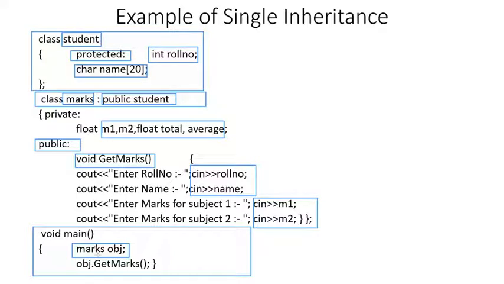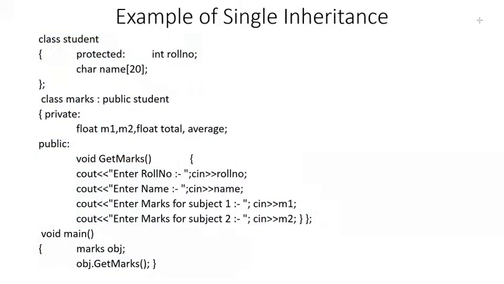And then you call the get marks member function of the object, which will call the get marks function as you can see here. So you will be able to take the input of the roll number, name, M1 and M2. This is not a complete program. You can add more functions to this, like computing the total and average and then displaying the marks of the students. You can also create an object array so that you can take the input of multiple students using that object array. So that was an example of how we can create a single inheritance.